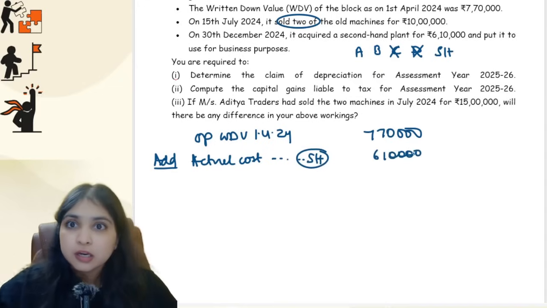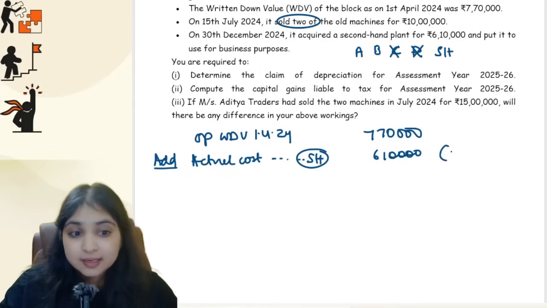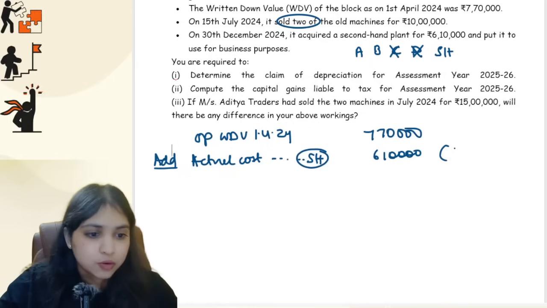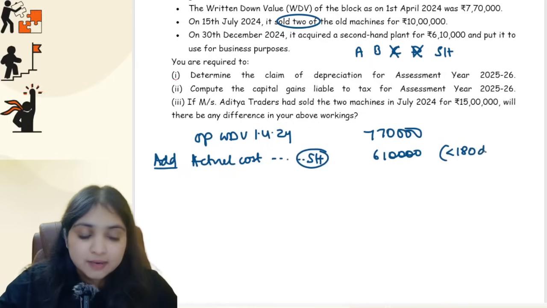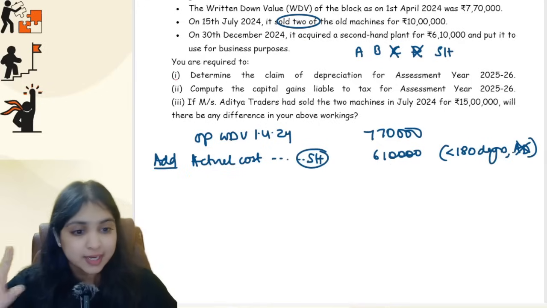Whenever you acquire a new asset during the year, you check two things. Number one, did you put it to use for at least 180 days? See guys, it was put to use only on 30th December 24. So definitely it is put to use for less than 180 days, so you will get only half year's depreciation. And then you will check, will I get additional depreciation? Second hand plant, guys, there is no concept of additional depreciation for a second hand plant.